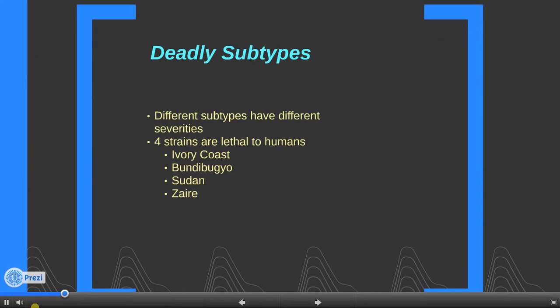Not all subtypes are created equally. Different subtypes have different severities. 4 of the 5 strains are lethal to humans. These are the ones that are found in the Ivory Coast, Bundi-Bujo, Sudan, and Zaire.